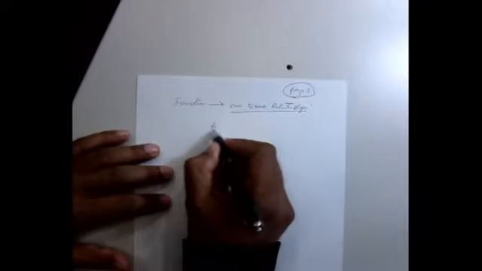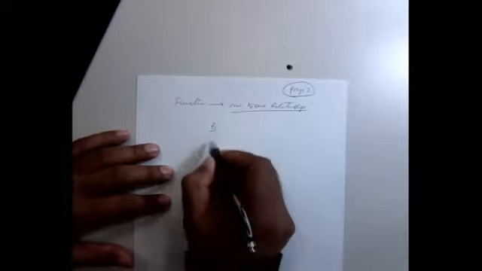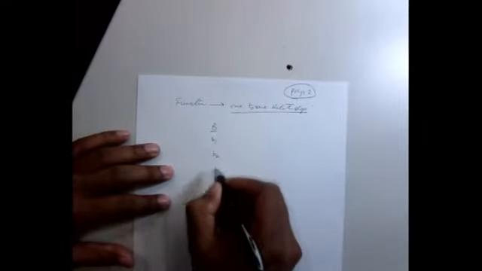Now I'm going to show you in a very simple example what that one-to-one relationship means. Suppose I have 3 boys, boy 1, boy 2, boy 3.